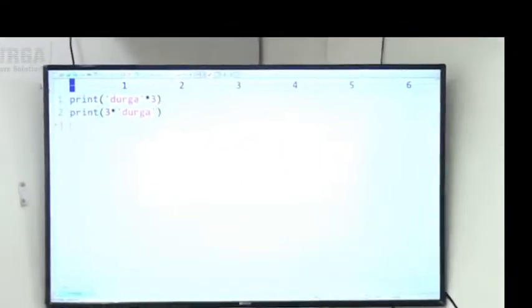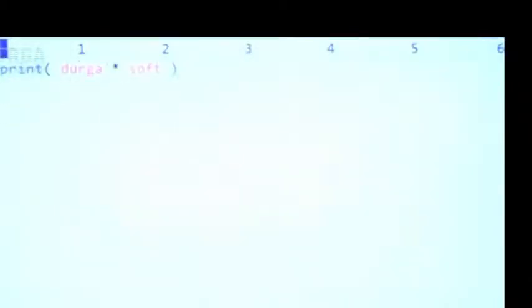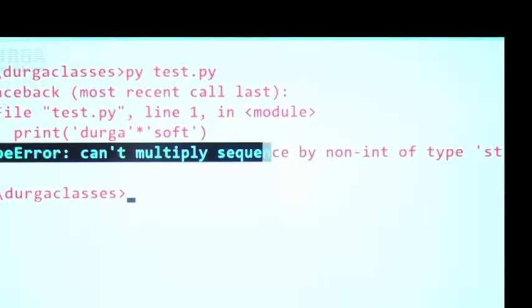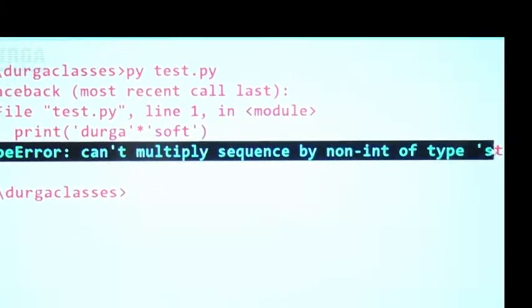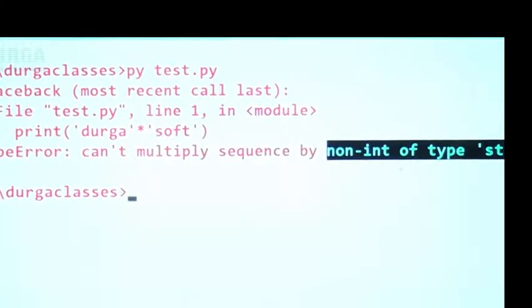What is that error? Have a look once. Print of Durga and then soft. Now what output? Type error: can't multiply sequence by non-int type str. Sir, it is not int type. You can't multiply like this. It is going to show the error.